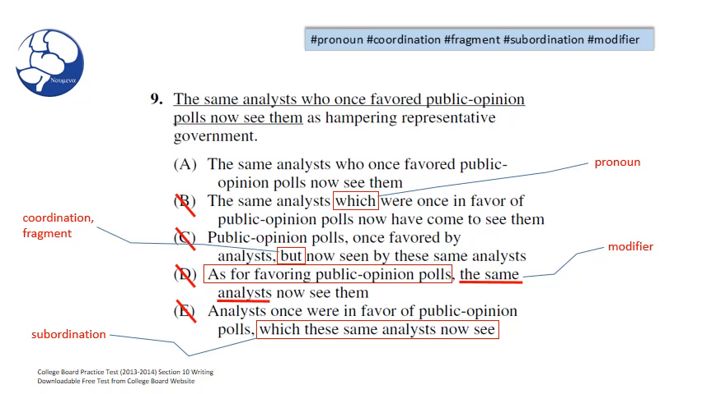It's clear and it relieves us of any wordiness or coordination errors or fragment errors. So our correct answer for question 9 should be answer choice A. The same analysts who once favored public opinion polls now see them as hampering representative government.